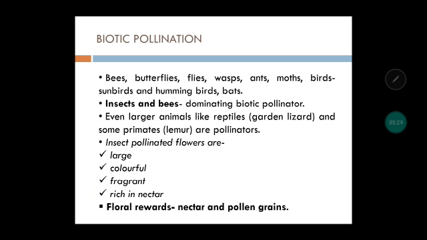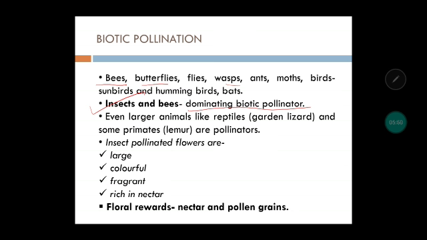Now let us talk about biotic pollination. Biotic pollination means pollination which happens with the help of living organisms like bees, butterflies, wasps, ants, birds also, and sometimes bats. So dominating biotic pollinators are insects and bees. These are the major biotic pollinators. And even larger animals like reptiles have been seen to be pollinating flowers.